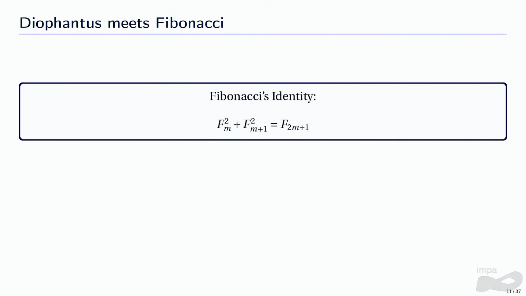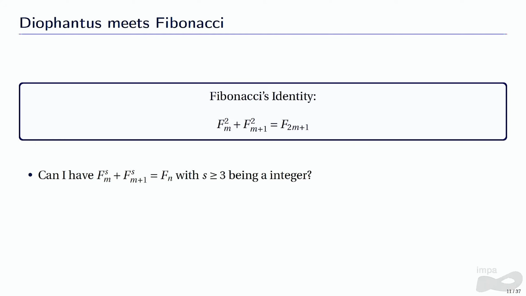And I talked about Diophantus of Alexandria, and I talked about Leonardo Fibonacci, but I didn't say what one has to do with the other. And here is where they meet, because this identity is very famous. It states that if I sum the squares of 2 consecutive Fibonacci numbers, I get another Fibonacci number. But we can see it as a Diophantine equation in which the solutions are only Fibonacci numbers. And this identity motivated a lot of studies about other Diophantine equations in which the solutions were Fibonacci numbers.